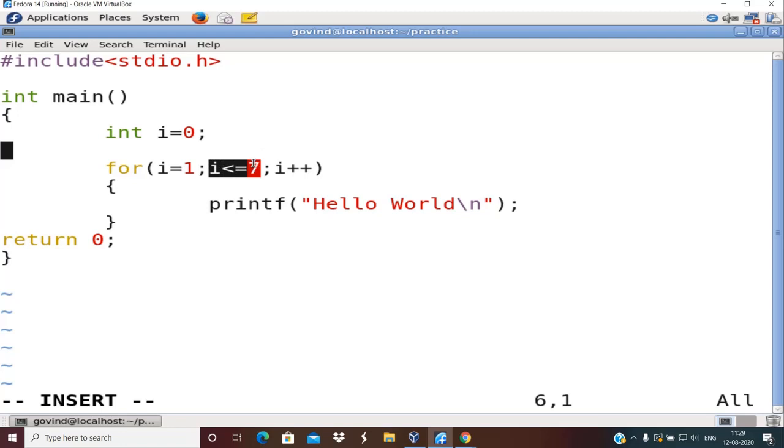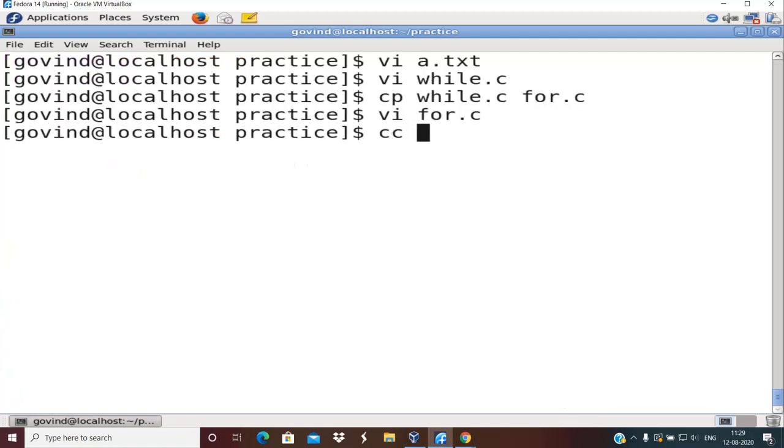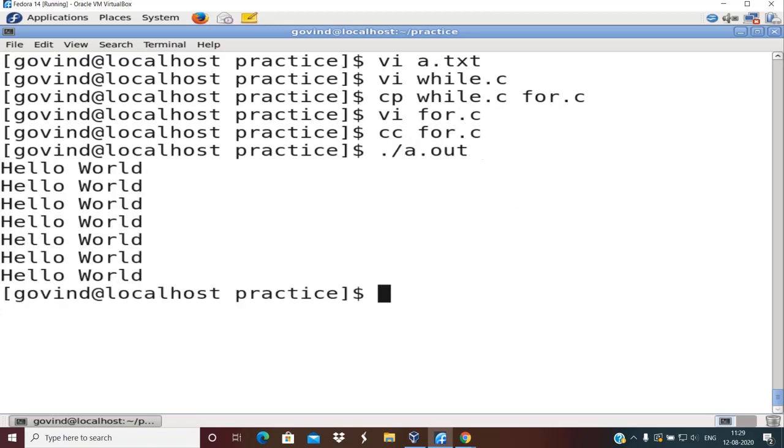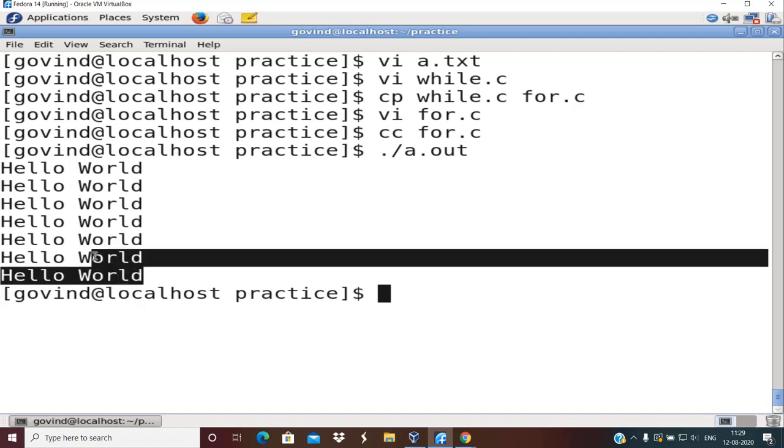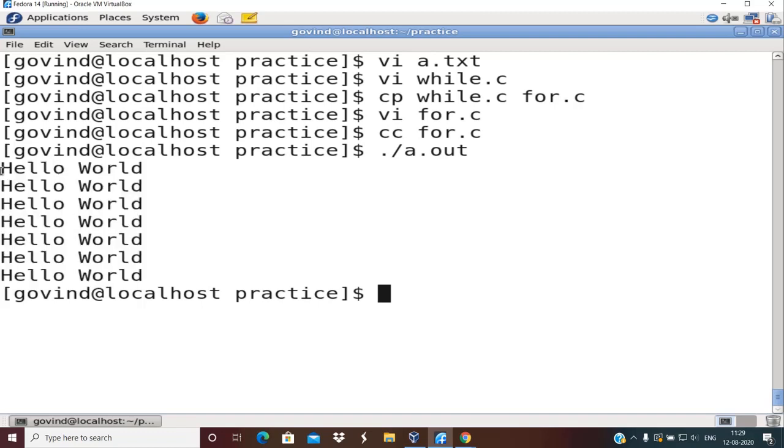till the test condition becomes false. So you can see here, while you are writing the trace of the program, whether you use a while loop or a for loop, it simply doesn't matter. The trace of the program will remain the same. So logically speaking, both programs should yield the same result. Let us see that. I have now compiled this program: cc for.c, then ./a.out. You can now see exactly the same output as you got by using the while loop. It's just that it is more convenient for the developer